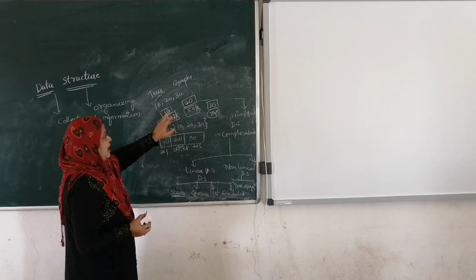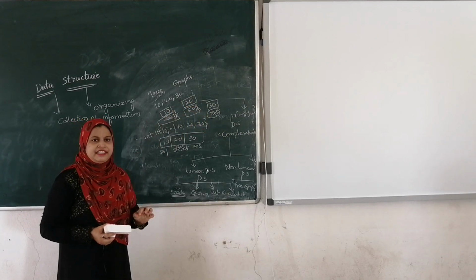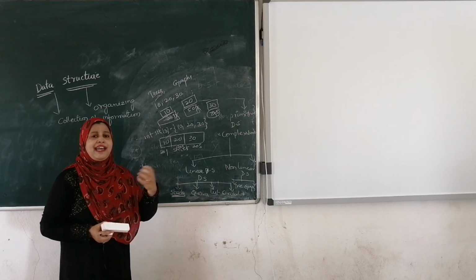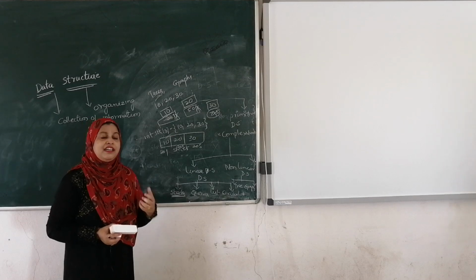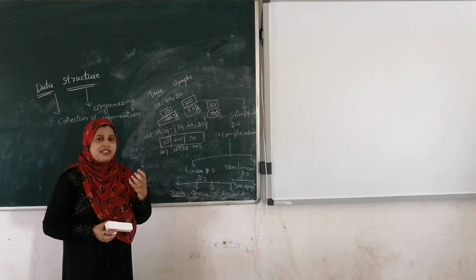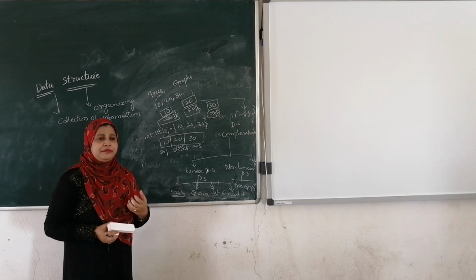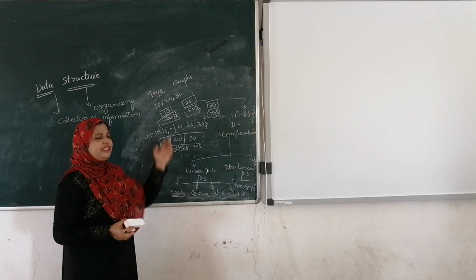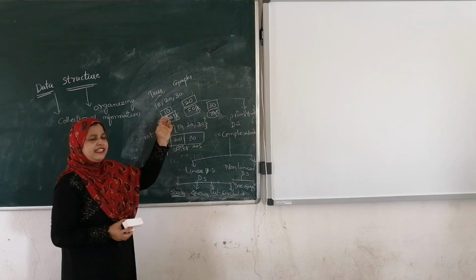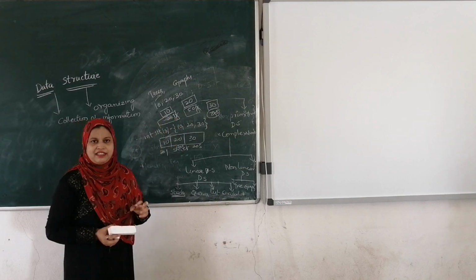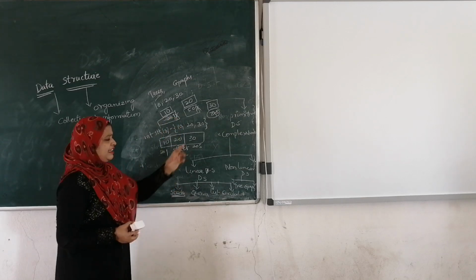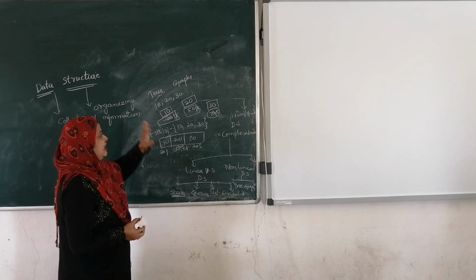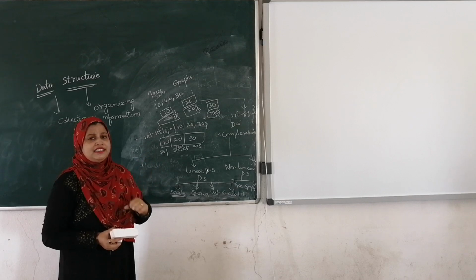Now how are we going to access this information, 10, 20, 30? The main purpose of a data structure is to process operations on the data, to process the information, and to access the information, which means to retrieve the information. How are we going to retrieve it? Only if we know the address of the particular value or variable can we process the data. Here in a non-linear data structure all the elements are arranged in non-linear order. For that reason, how are we going to access the information?